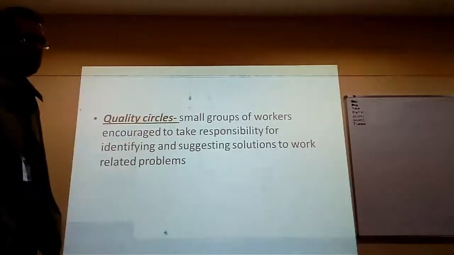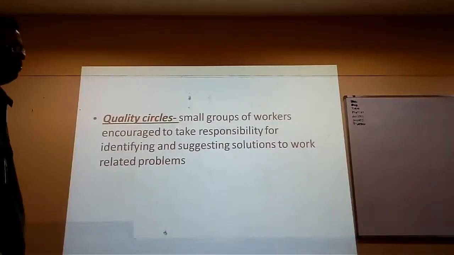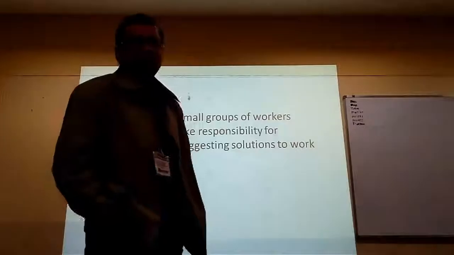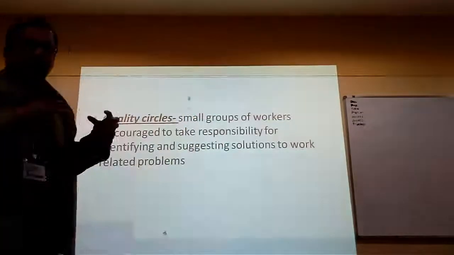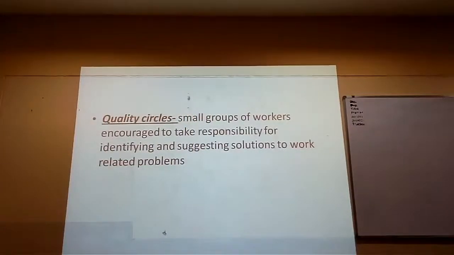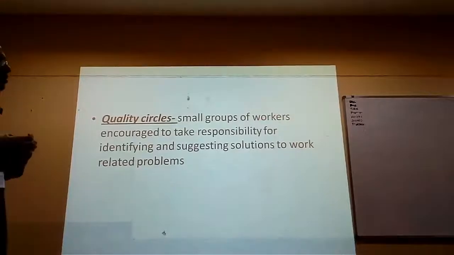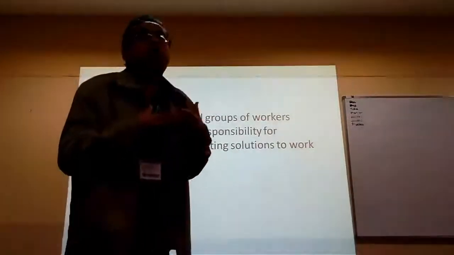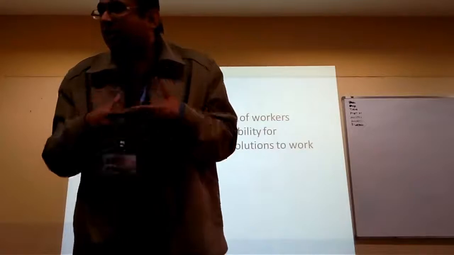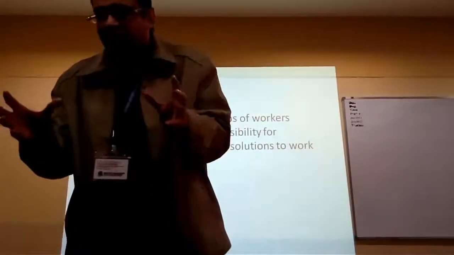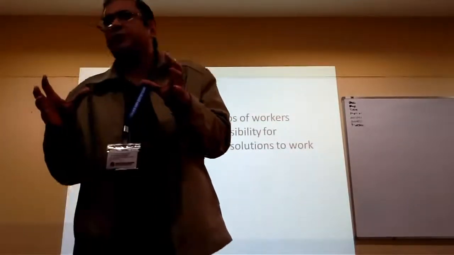What's a quality circle? A quality circle is a group of workers who meet to discuss problems and suggest solutions. These are normally small groups.